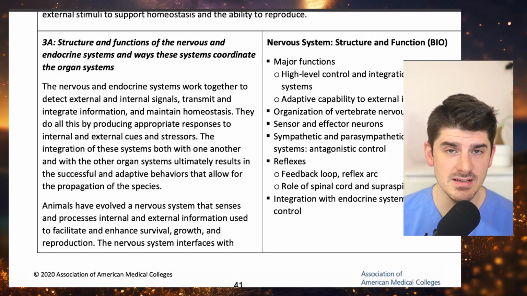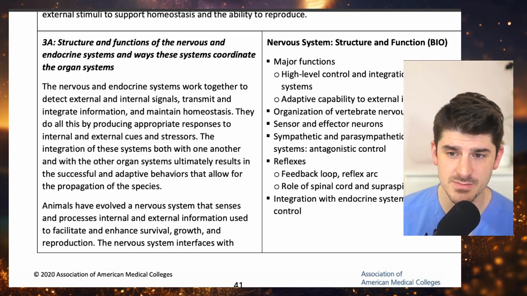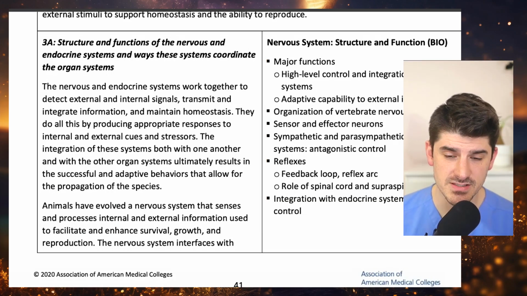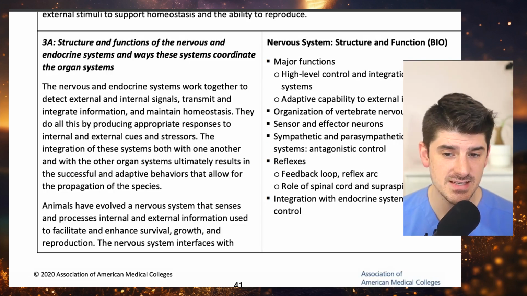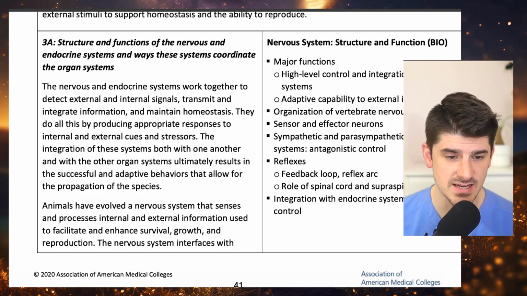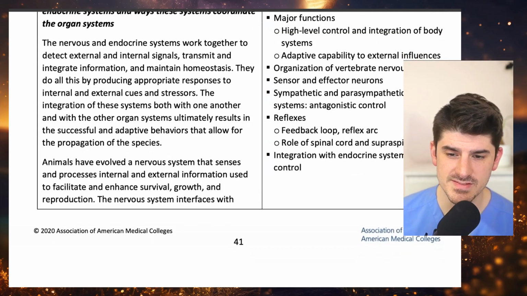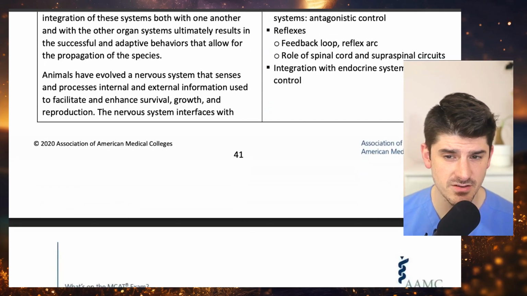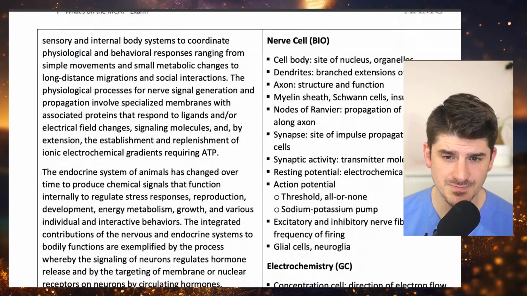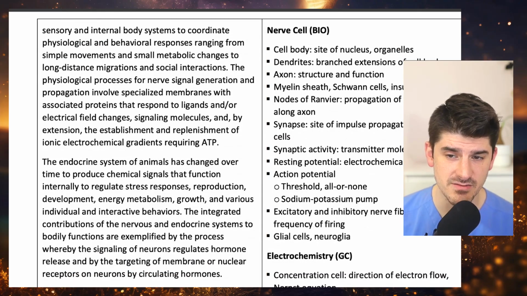Section 3A, subtopic list. Nervous system, structure, and function. Major functions: high-level control and integration of body systems, adaptive capability to external influences, organization of vertebrate nervous system, sensor and effector neurons, sympathetic and parasympathetic nervous system, antagonistic control, reflexes, feedback loop, reflex arc, role of spinal cord and supraspinal circuits, integration with endocrine system, feedback control, nerve cell, cell body, site of nucleus, organelles, dendrites, branched extensions of cell body,